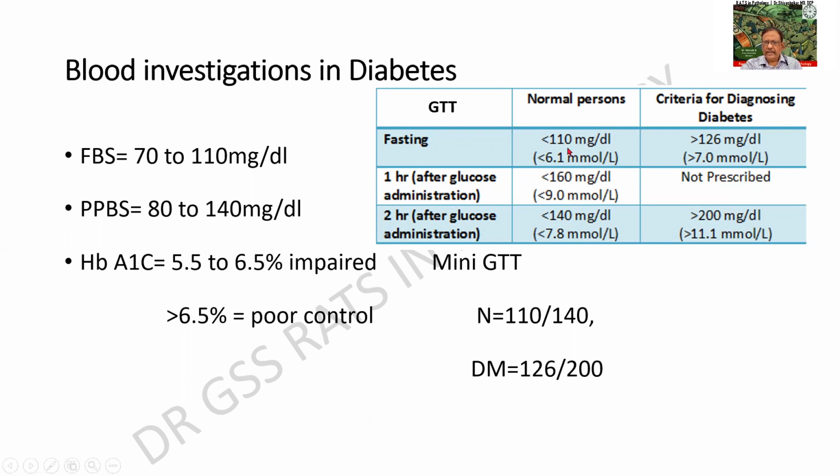In the fasting, you find it is 110, whereas in diabetes it is 126 milligrams. After 2 hours, it is less than 140 milligrams. It comes down, whereas it persists to be high in a case of diabetic patient and does not come to the baseline. This 5-hour test is now replaced by a mini GTT and the normal value is given over here and the value in a case of diabetic is this. So the entire panel of investigation should be there. When you people are asked, you should be mentioning what is the urine examination, what is the blood examination, etc.